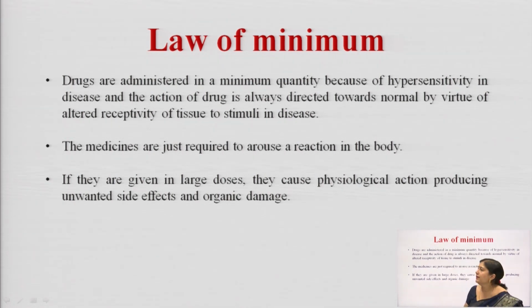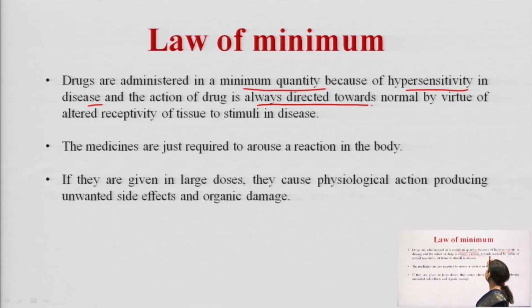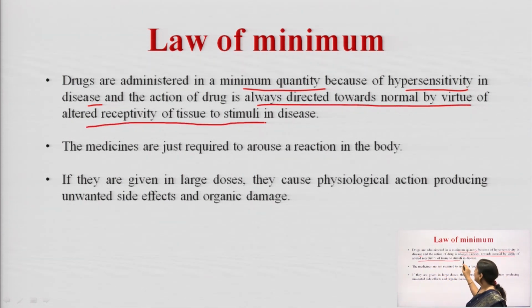So, here the drugs have to be administered in minimum quantity because of hypersensitivity in the disease, and the action of the drug is always directed towards normal by virtue of altered receptivity of tissue to stimuli in disease. Okay. So, we have to try and keep the entire body normal, only minimum drug has to reach that particular receptor.